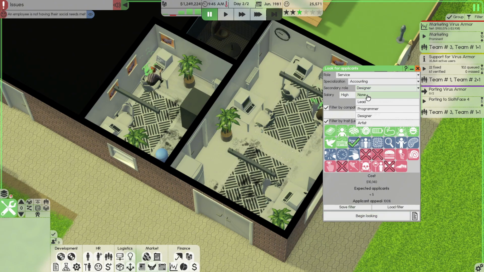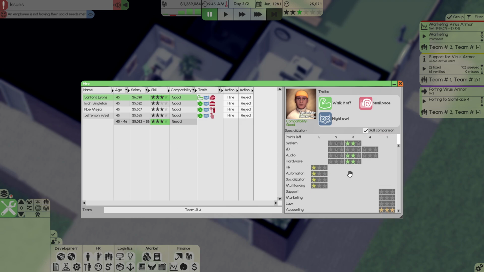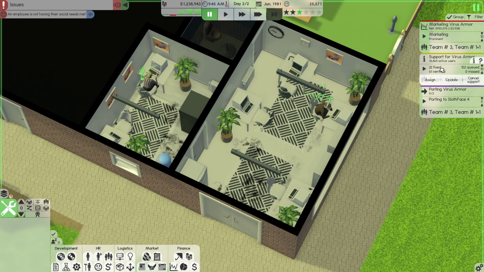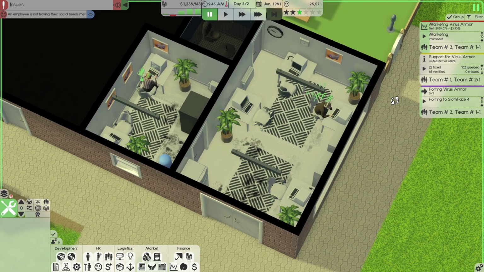And I want the secondary role as a programmer. We have Stanford. Let's see, hey, he's a level 3 accountant. Awesome. I'm going to go with Stanford. This should actually help us with the marketing. And the other problem I have is now I have a support issue.